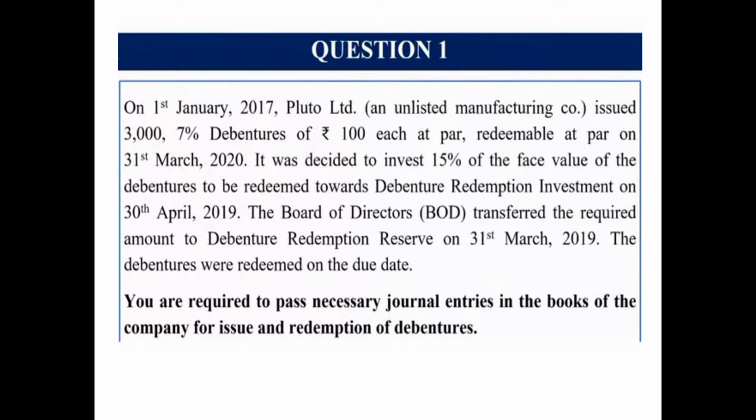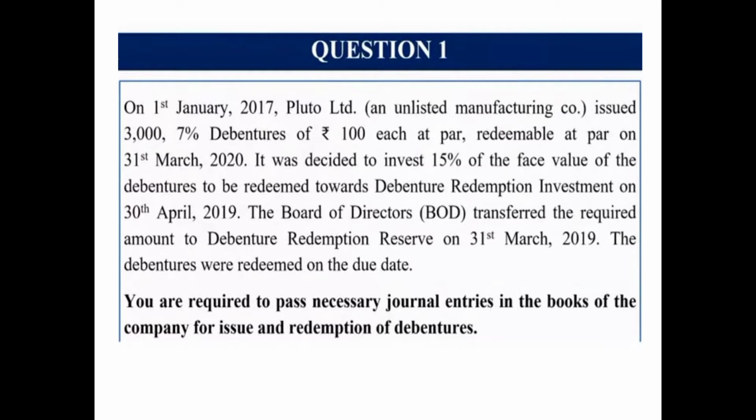So since it is not mentioned whether it is paid exclusively out of profit or by a combination, we'll assume that it is partially paid out of profit and partially out of capital. And since how much is to be transferred to DRR is not given, we'll follow the rule, a minimum of 10% of the face value of the total debentures.